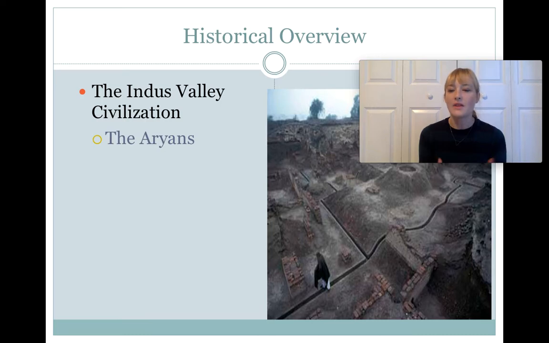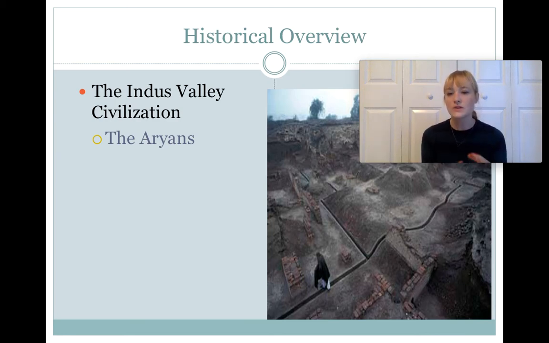But this group of people, we know, started to migrate down into the Indian subcontinent. And we know that they came down there because of the language that they brought with them. They brought a language with them known as Sanskrit. And Sanskrit is an Indo-European language, meaning that it has connections to European languages and it has connections to languages spoken in the Indian subcontinent.